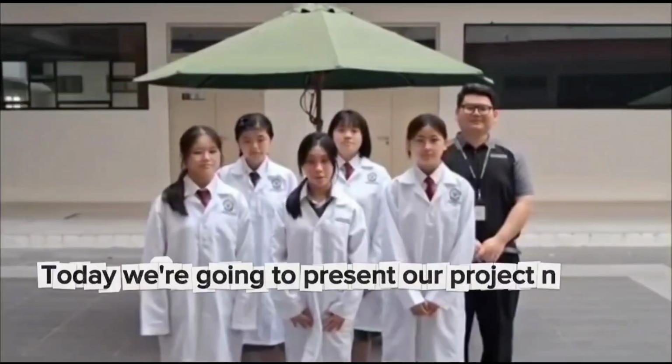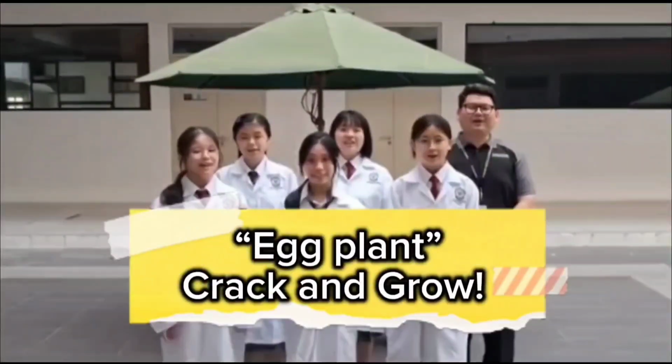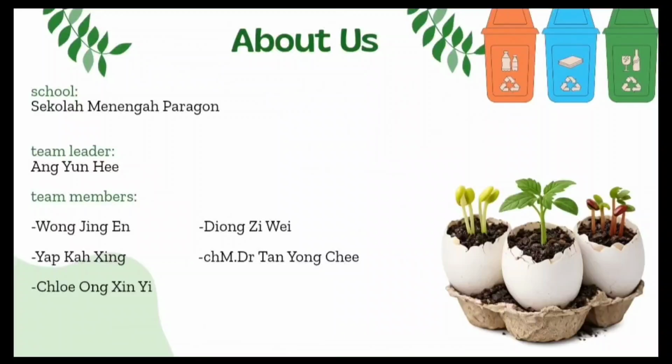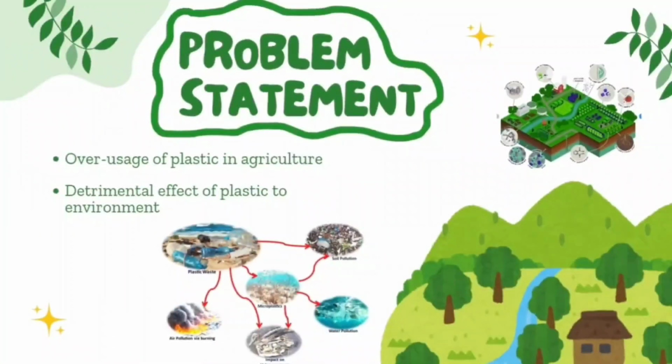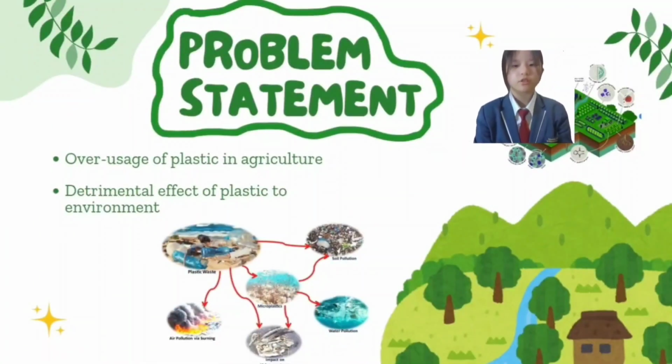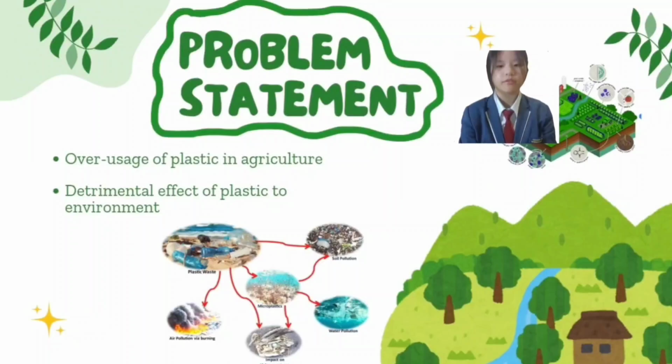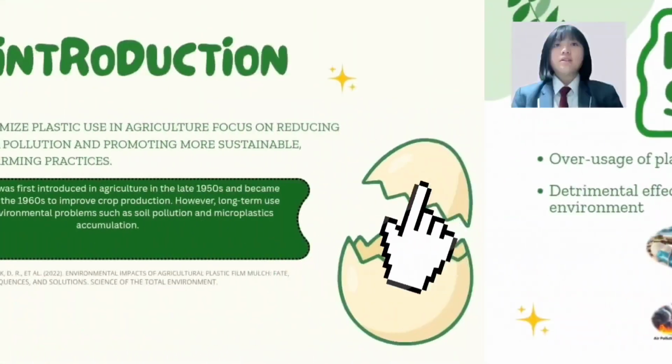Today we are going to present our project named Eggshell, Crack and Grow. Hi, my name is Yap Singh, and today I'll be presenting my group's project, Eggshell, Crack and Grow. The problem statement of this project is the overusage of plastic in agriculture and the detrimental effects of plastic to the environment.